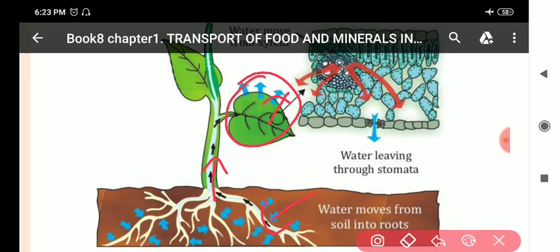So my dear students, from here you must know what transpiration is. Transpiration means the loss of water in the form of water vapor from the aerial parts of the plant.